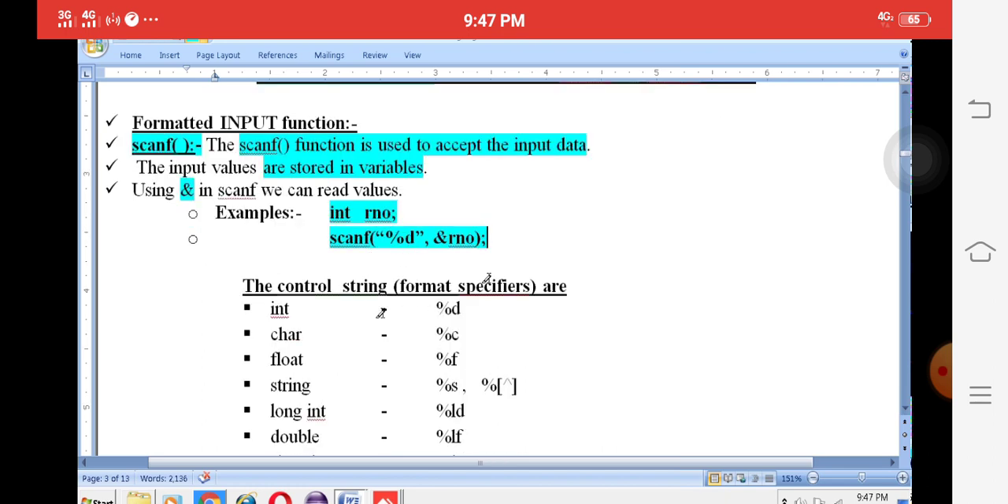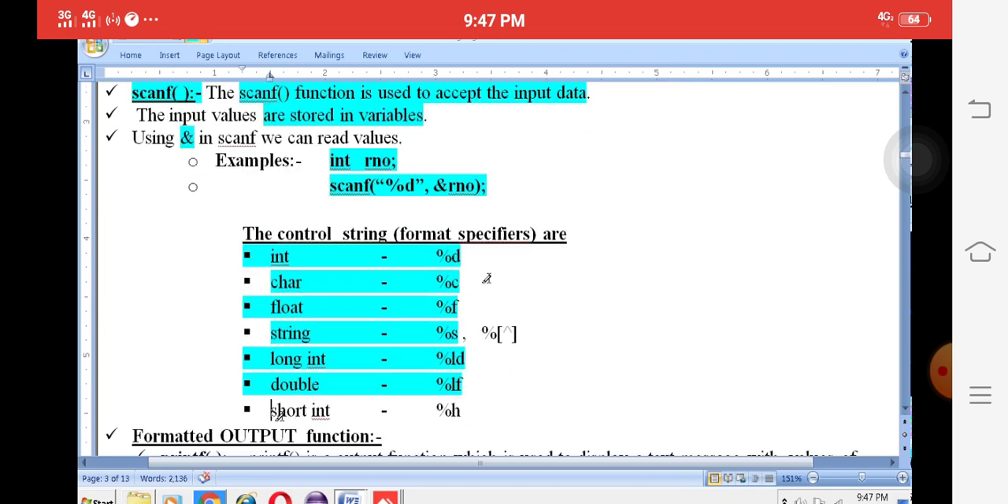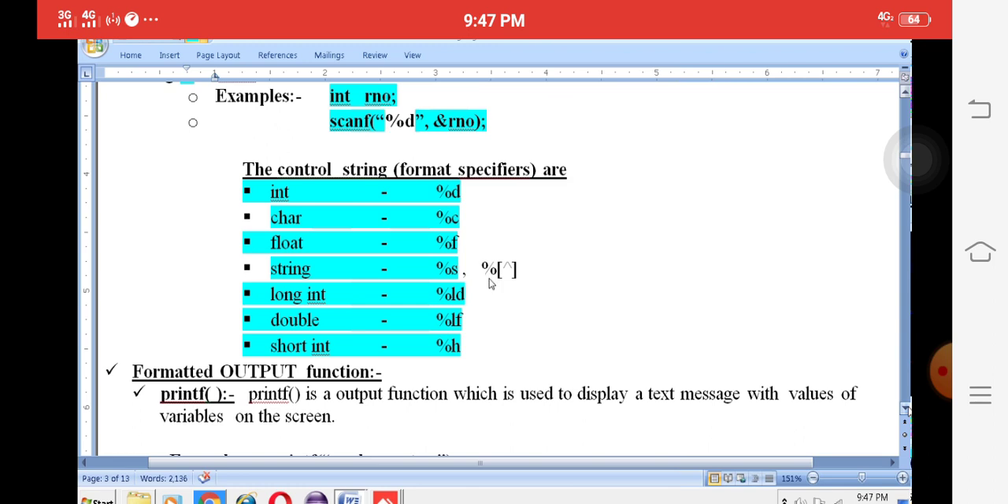Here %d is for integers. Char means %c. Float means %f. String means %s. Long int means %ld. Double means %lf. Short means %h. These are all called conversion specifiers. Scanf is called an input function.